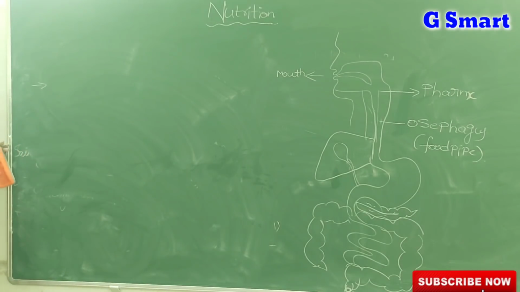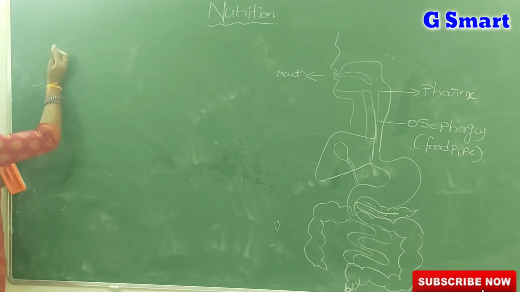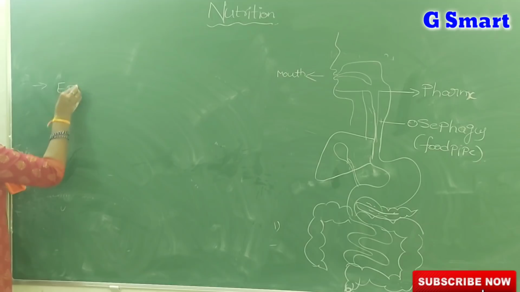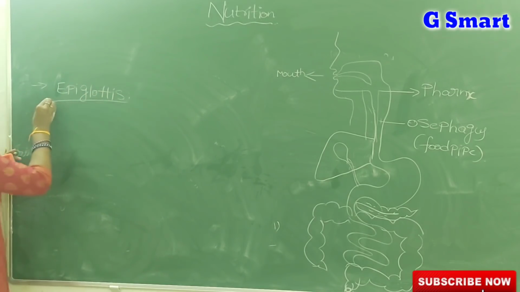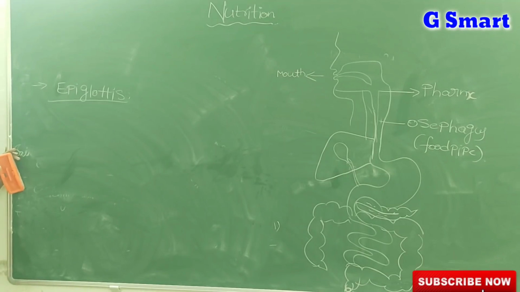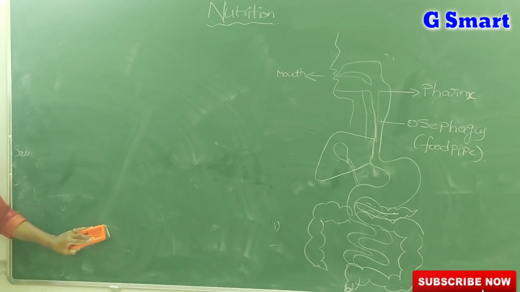To avoid the passage of food into the windpipe, a special structure is present in the pharynx that we call the epiglottis. Very, very important. What is the structure that helps to prevent the entry of food particles into the windpipe? The epiglottis. And coming to the esophagus, it is just a narrow tube-like structure.